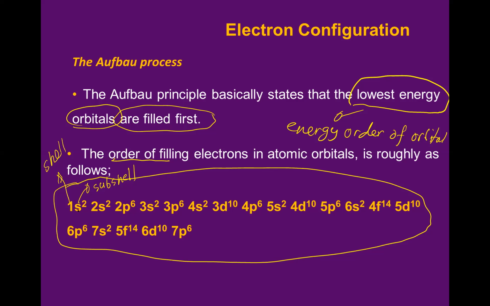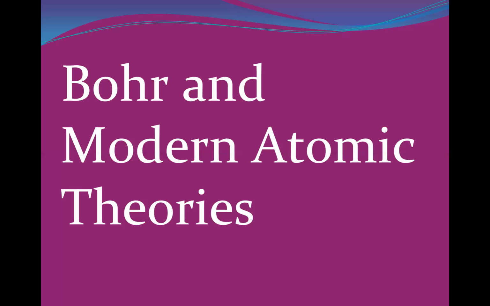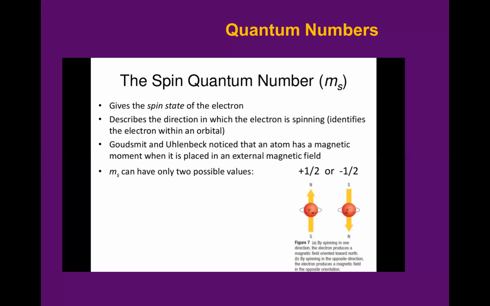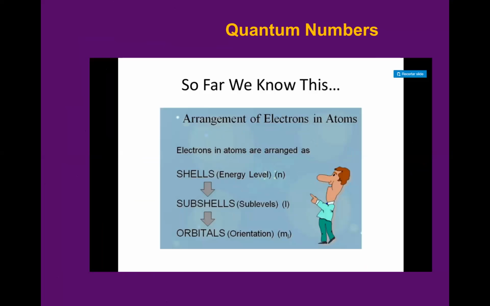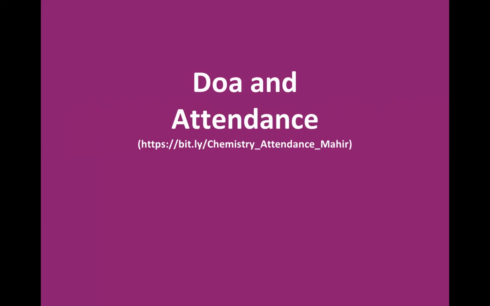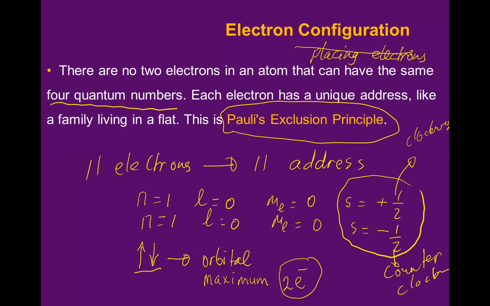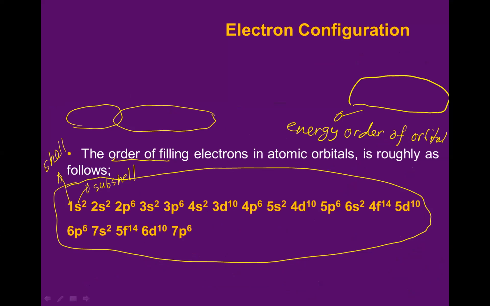Where is the orbital? Remember last lesson. Inside the subshell. Yes, it is inside the subshell, guys. Don't forget. So the orbital is inside the subshell. Inside here, this is the subshell, and inside here there will be orbitals.